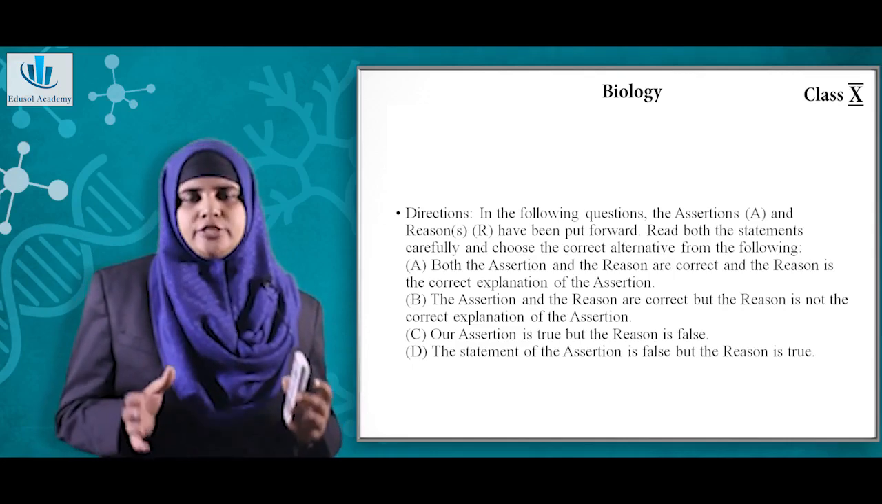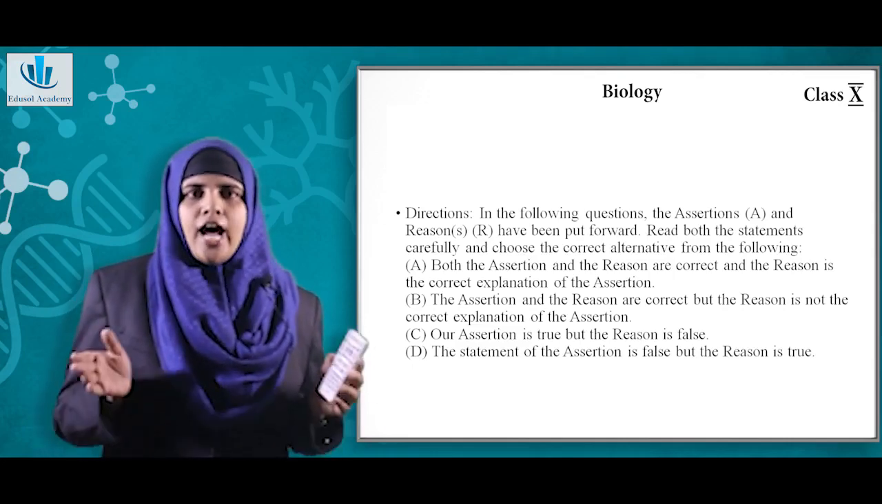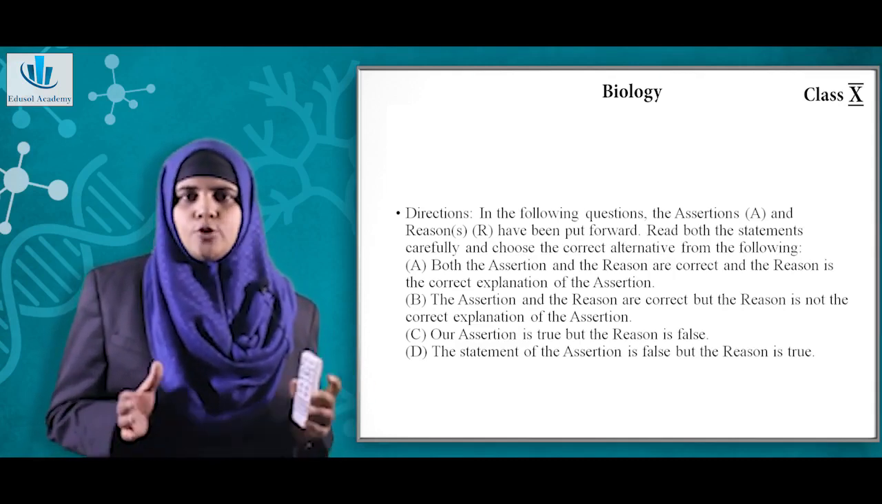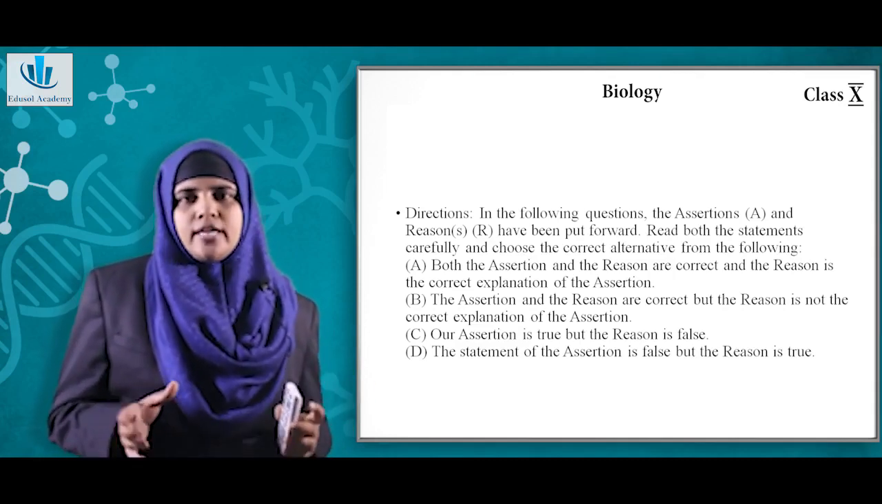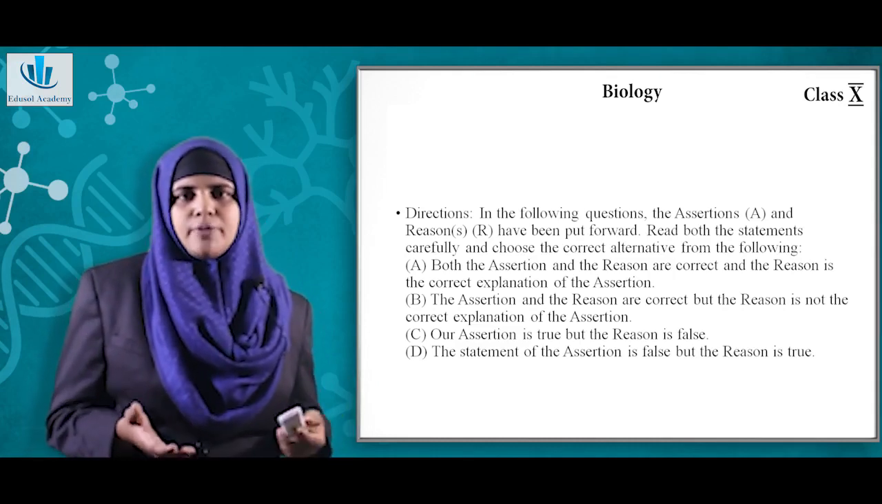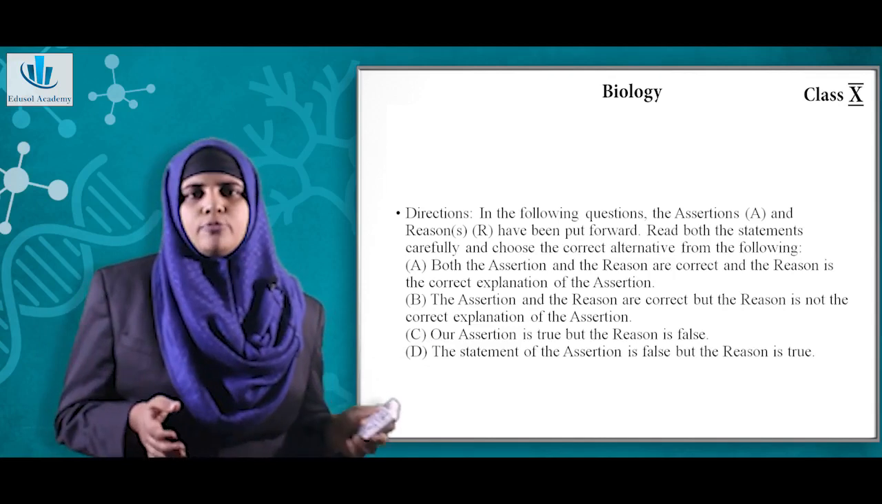So if the assertion and reason are correct and reason is the correct explanation for the assertion, you will have the answer as option A. Now if both the statements, that is assertion and reason, are correct but reason is not the correct explanation for assertion, then you will have the option as B.